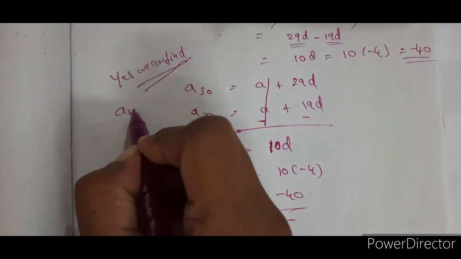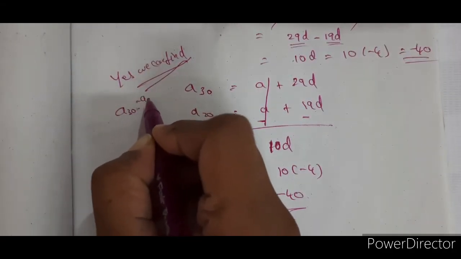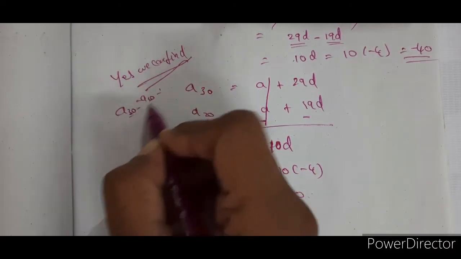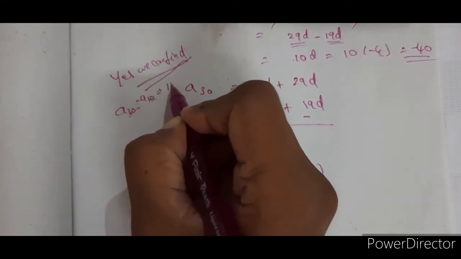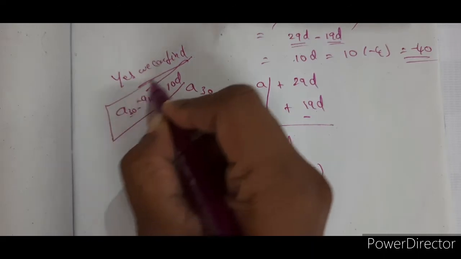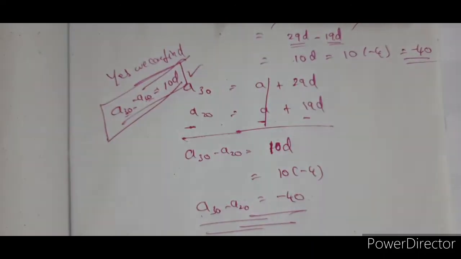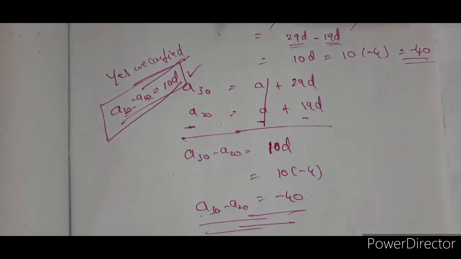Why? Because A30 minus A20 is equal to, what is the difference between these two? It is 10D. Directly you can write also. Okay, so please note it down.